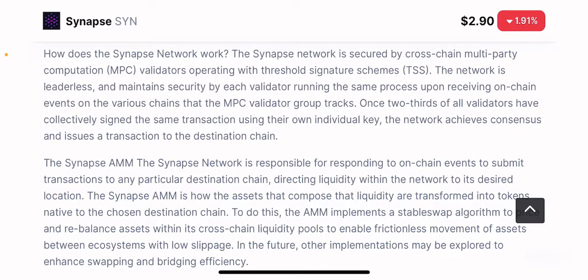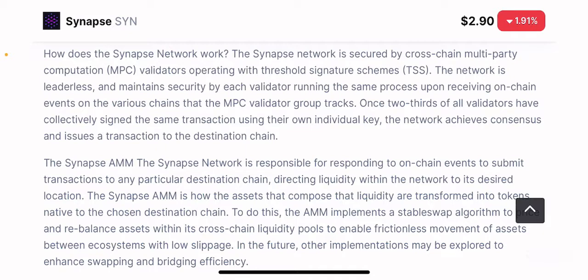And only when 2/3 of the validators have collectively signed off on a particular transaction will the transaction be approved. So if you want to send a token from one chain to another through Synapse, you need to have at least 2/3 of the validators approving or signing the transaction. Only then will the asset be sent to the destination chain. Otherwise it will not be approved, which means the transaction will be rejected.